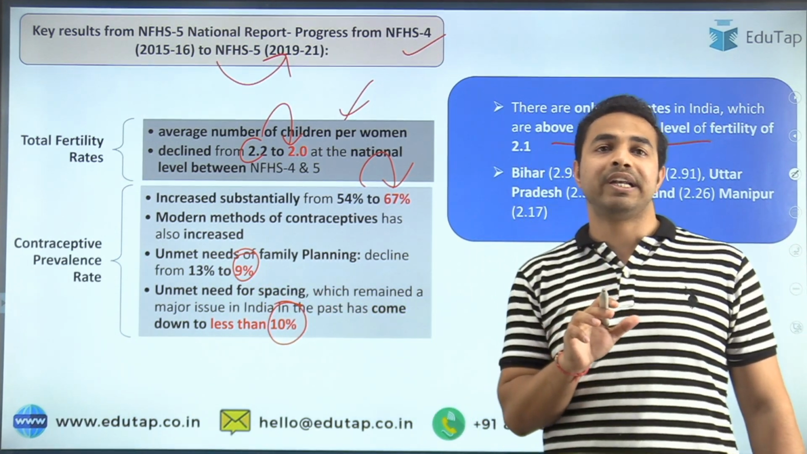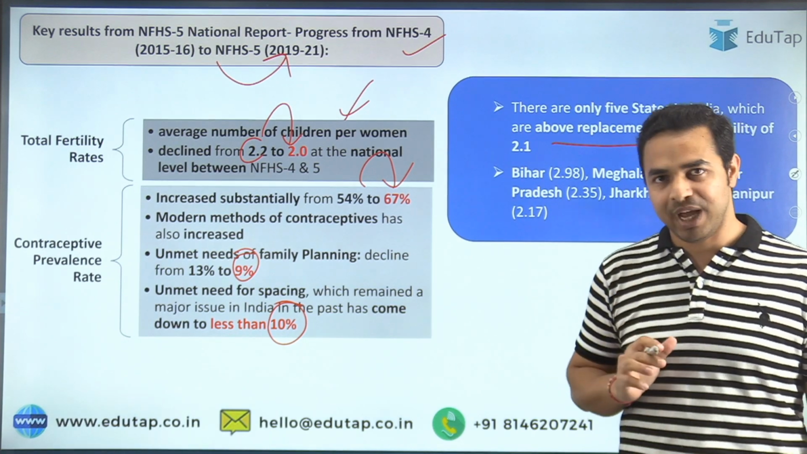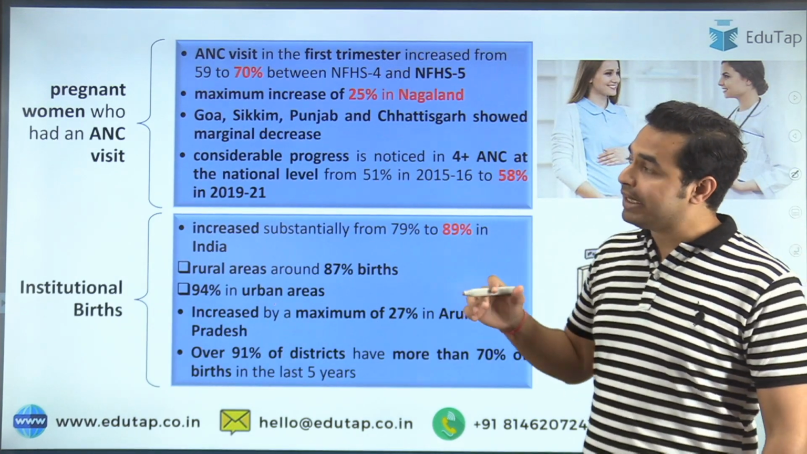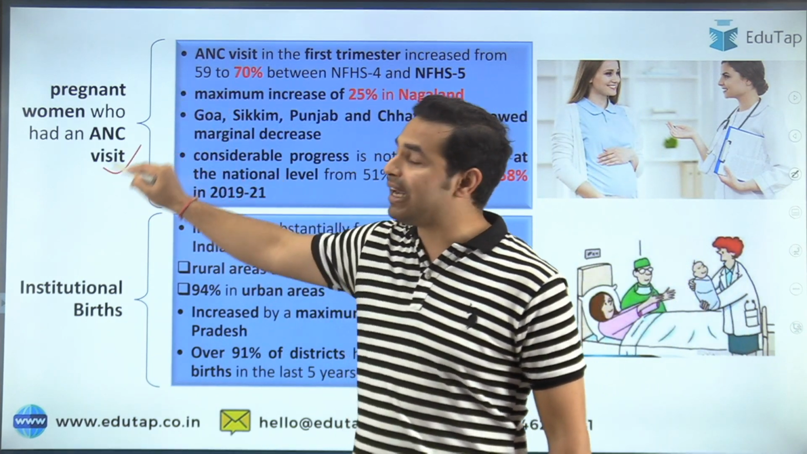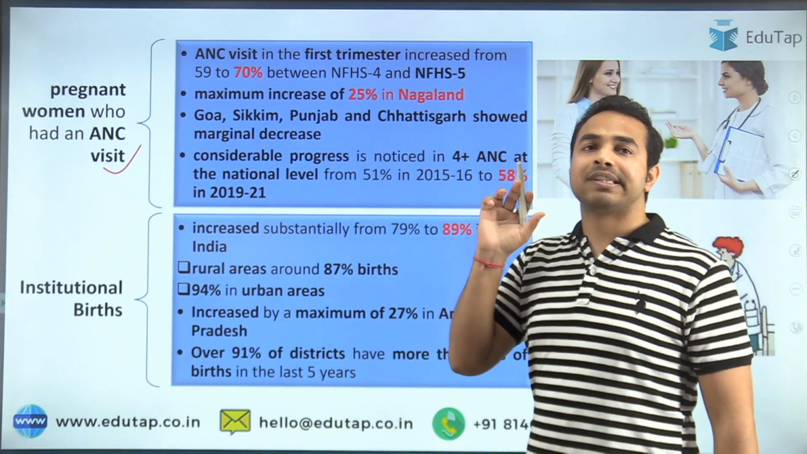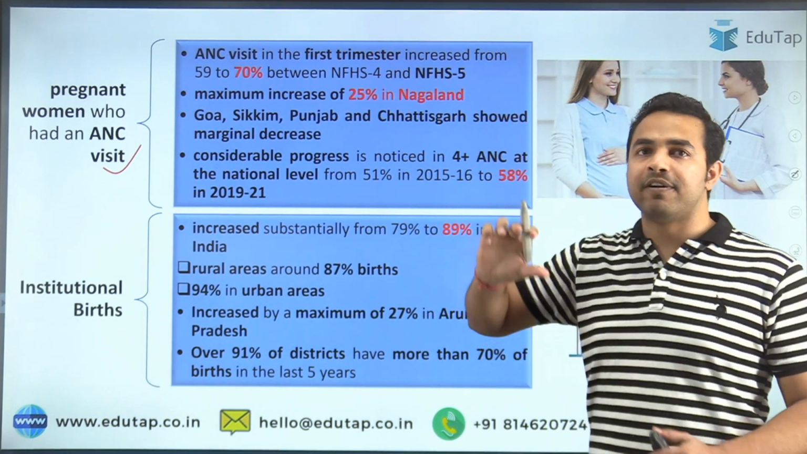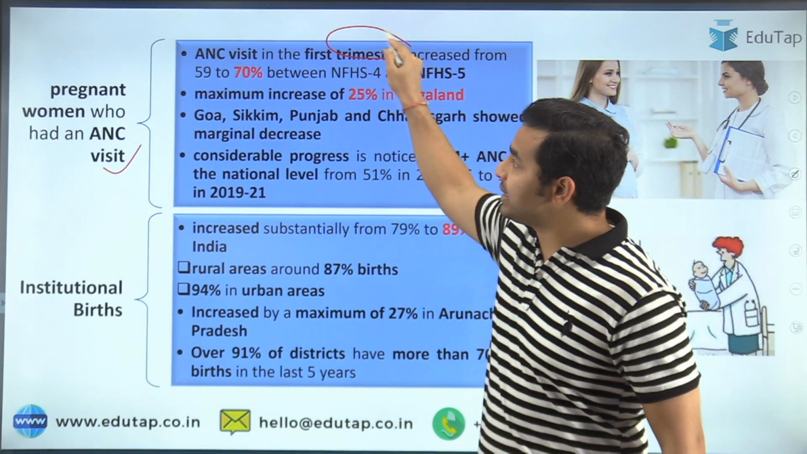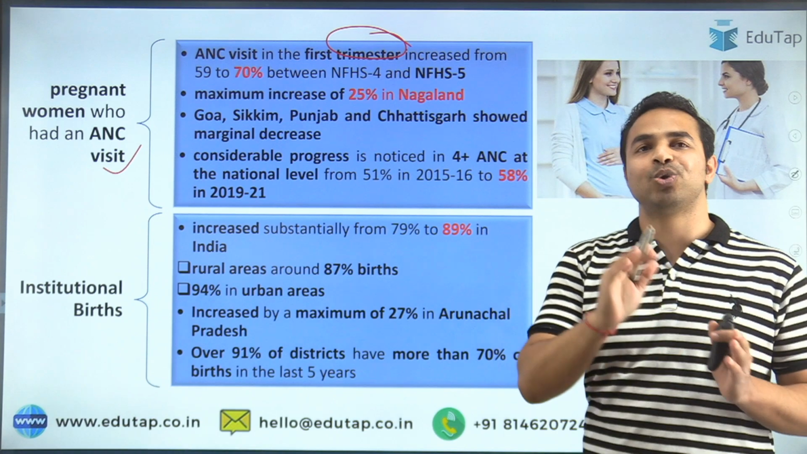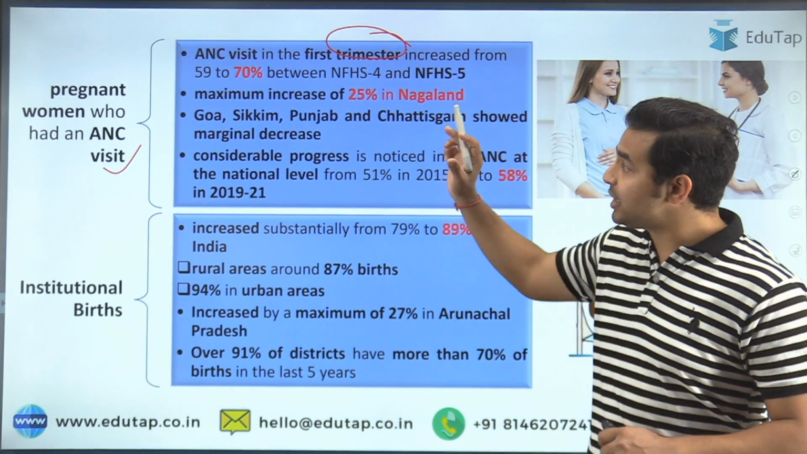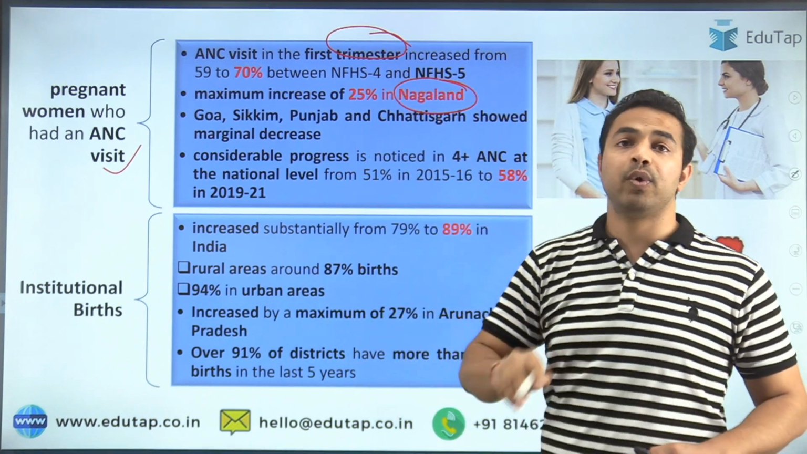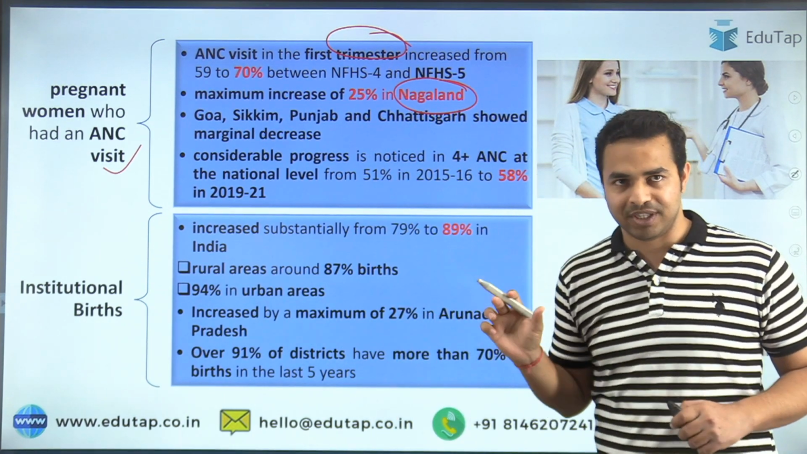So these are the important data that you are required to remember from the exam point of view. Now let's move on to the next important parameter, that is the pregnant woman who had an antenatal care visit. When we talk about these visits by the pregnant woman in the very first trimester, it has increased from 59% to 70% from NFHS4 to NFHS5, and the maximum increase was seen in Nagaland with a total difference of 25 percentage points.